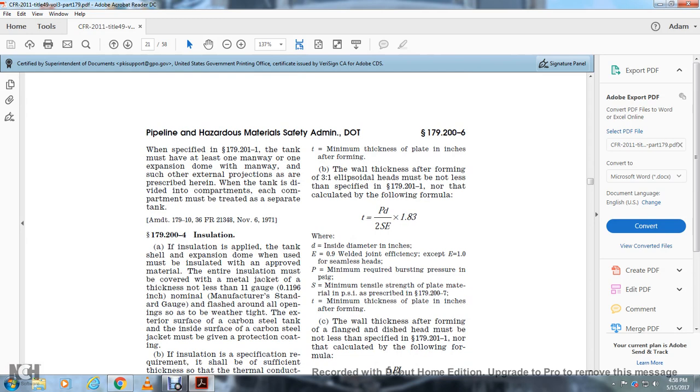B. The wall thickness after forming a 3-to-1 ellipsoid head must not be less than specified in 179.201, nor less than calculated with the following formula. T equals PD over 2SE times 1.83. D is the inside diameter in inches. E is 9/10 of a welded joint efficiency, except for 1.0 for seamless heads. P, minimum required bursting pressure in PSI gauge. S, minimum tensile strength of the plate material in PSI prescribed in 179.207. T is the minimum thickness of the plate in inches after forming.